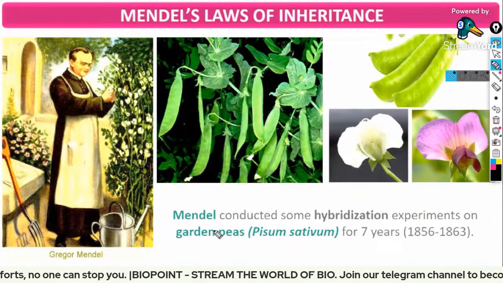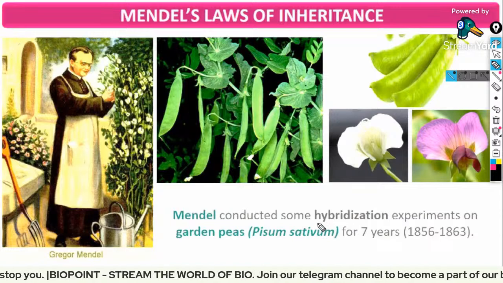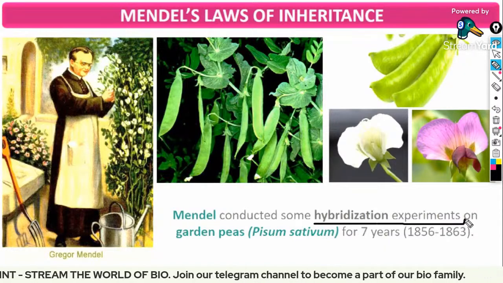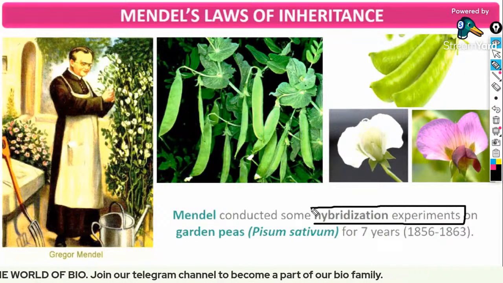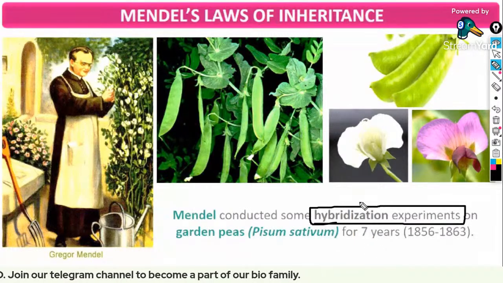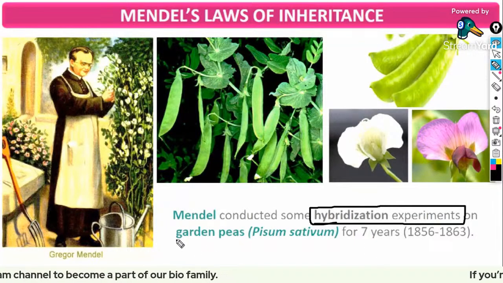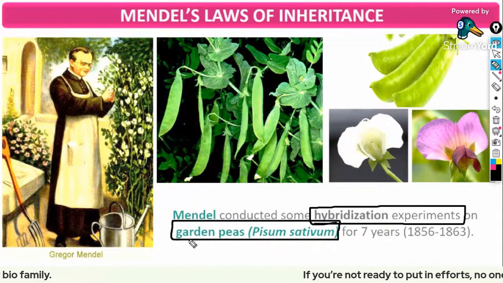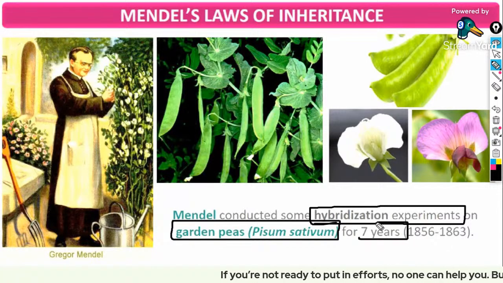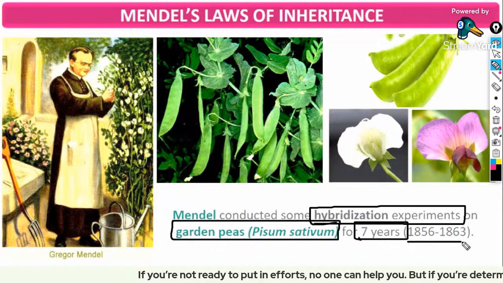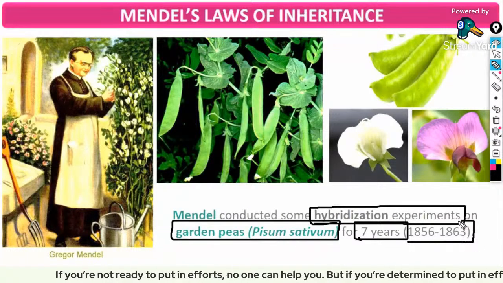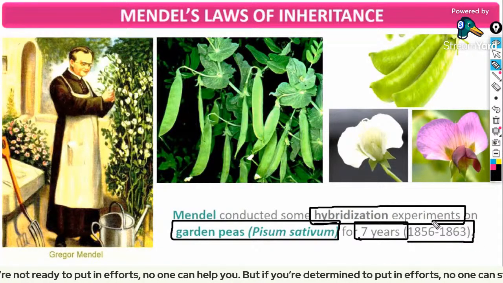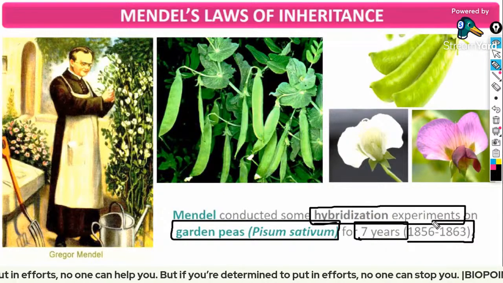So Gregor Mendel conducted some hybridization experiments. Very important, this term. He conducted hybridization experiments on garden pea. Its scientific name is Pisum sativum. Very important. For 7 years. This year range is also important, 1856 to 1863. All these are previous year questions.